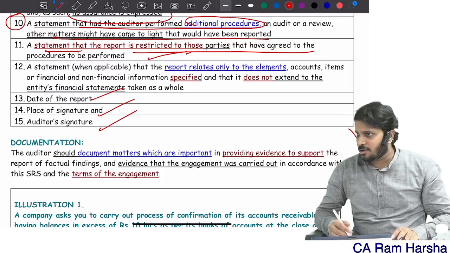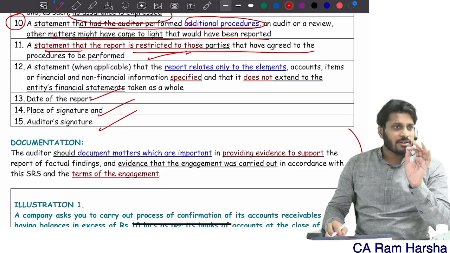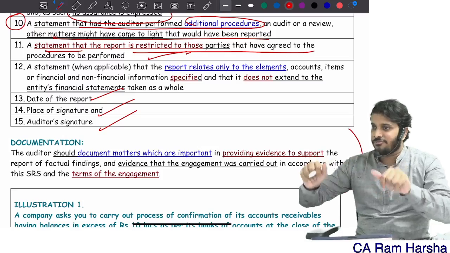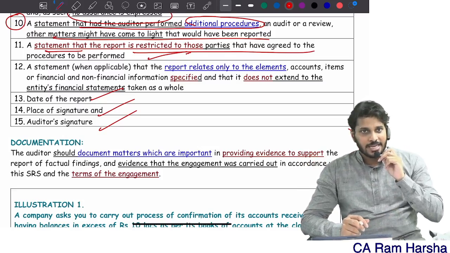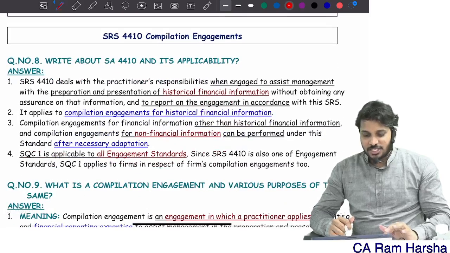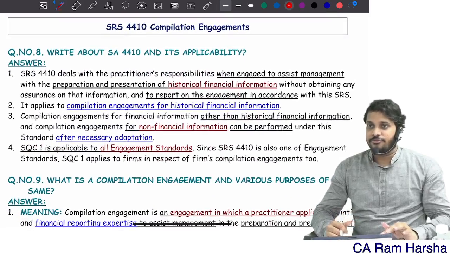And documentation. Whatever procedures you perform, whatever evidences you gathered, whatever findings you made, whatever communications you made, document everything. Enough over the standard 4400. Easy, all of you. Next, then 4410.